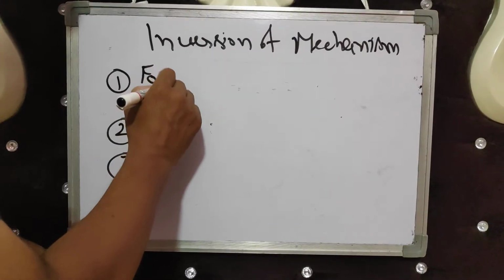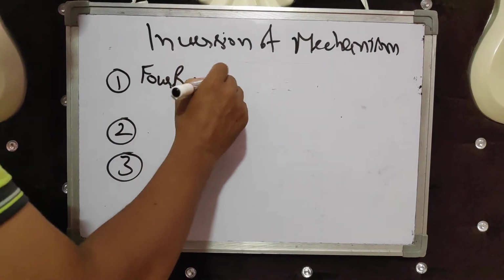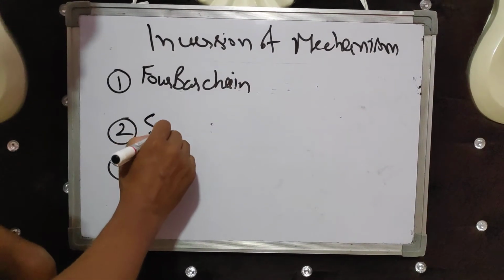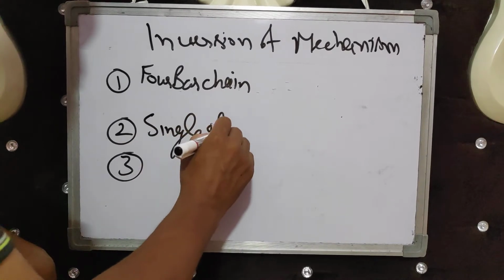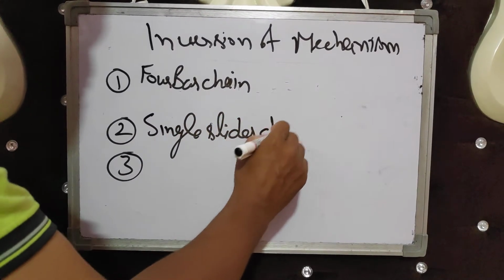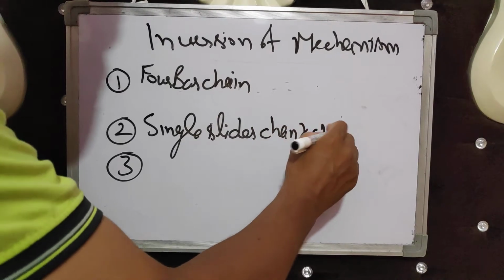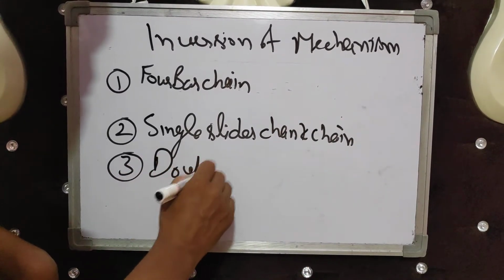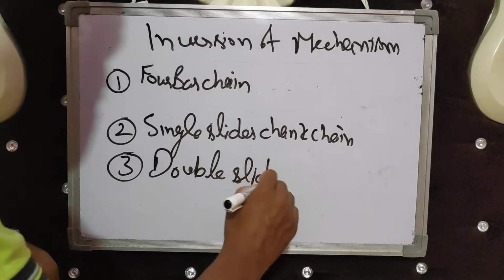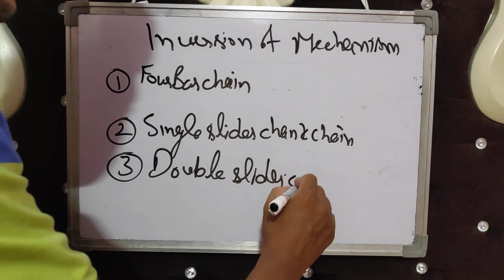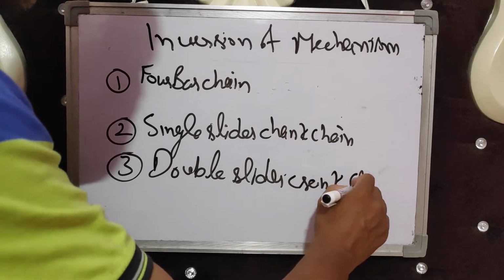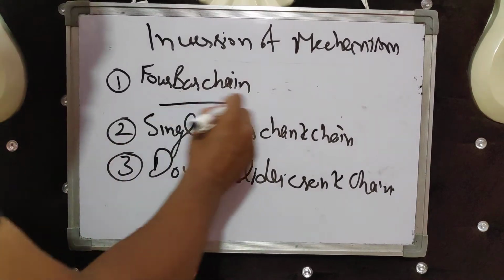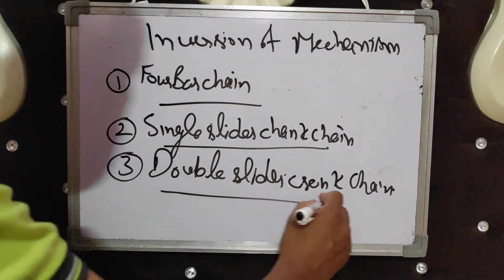One is 4-bar chain, second is single slider crank chain, and third is double slider crank chain. What is 4-bar? What is single slider crank chain? What is double slider crank chain?